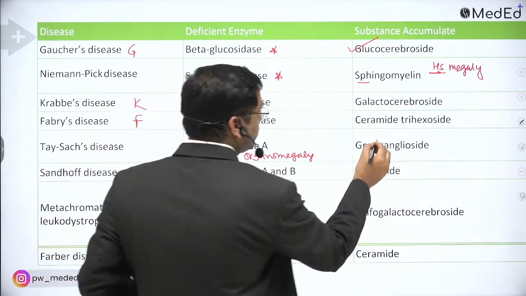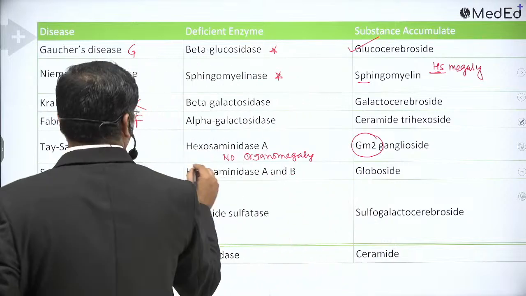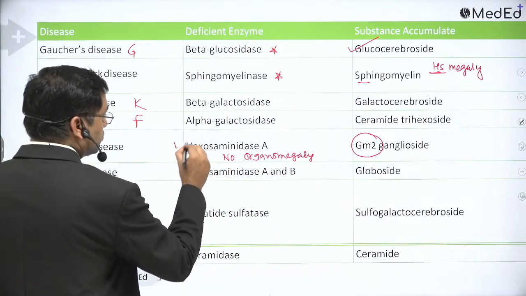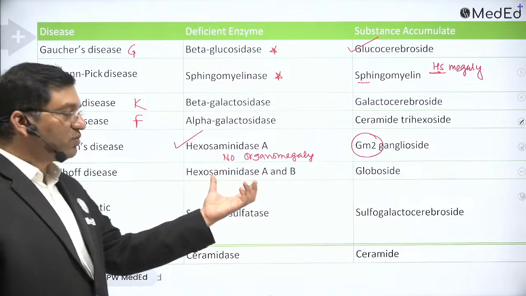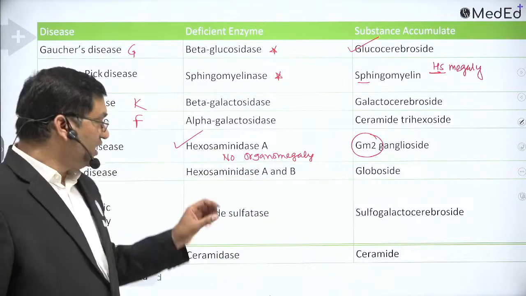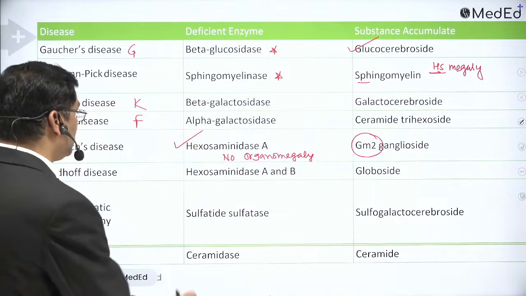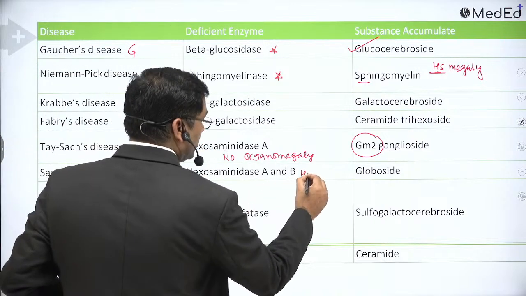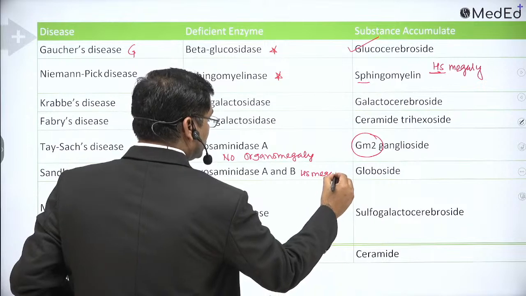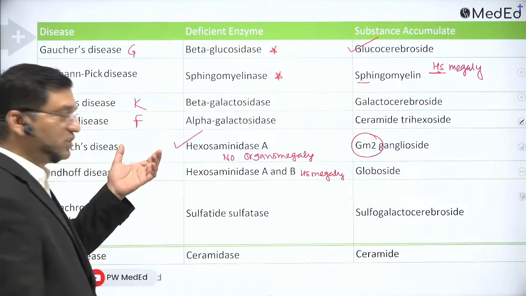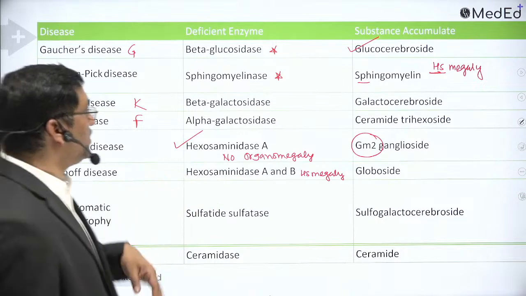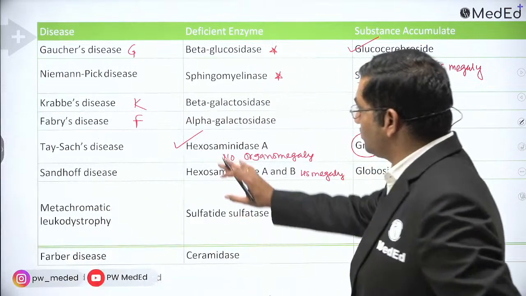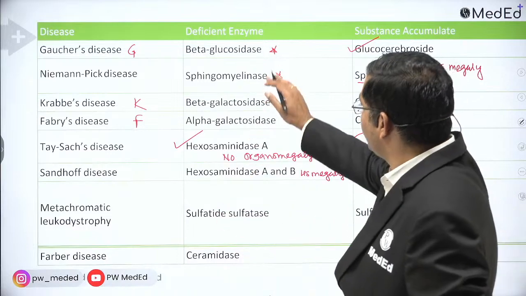This is GM2 gangliosidosis. Tay-Sachs disease is due to the defect in hexosaminidase A. There is no organomegaly, but when it involves both hexosaminidase A and B, it causes hepatosplenomegaly, along with progressive neurological impairment. Okay, so these are the defects. So of this table, just remember these names.